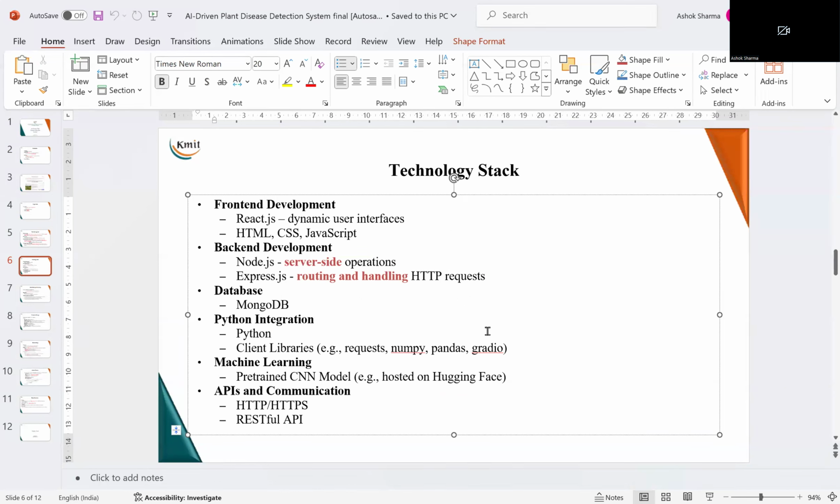Now, when we come to Python integration, the coding part will be done by Python, connecting the client to the machine learning model, which is hosted at some place, maybe a cloud or a server, wherever it is hosted. Python will help communicate the client to the machine learning model and exchange data between them. That is the plan. And the API will help the function calls from the client to the CNN model that is hosted. That will be done by the API communication that will use HTTP, HTTPS, and RESTful APIs. And that is the technology stack that we will be using.